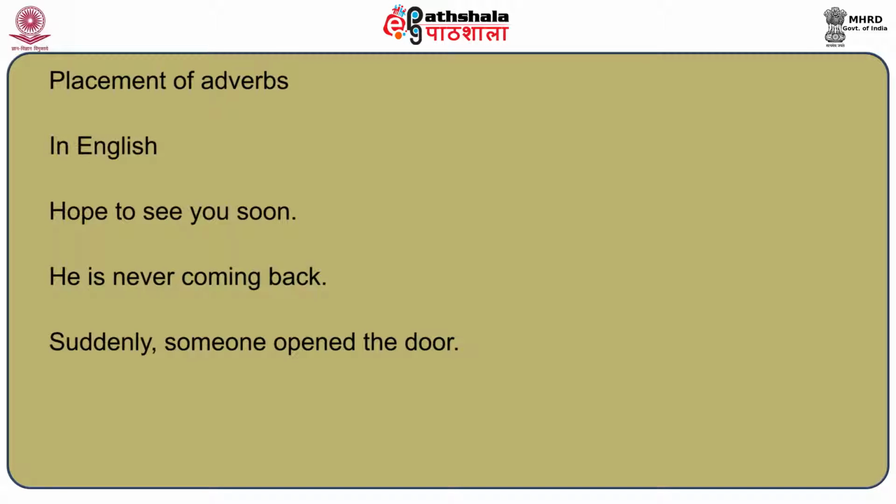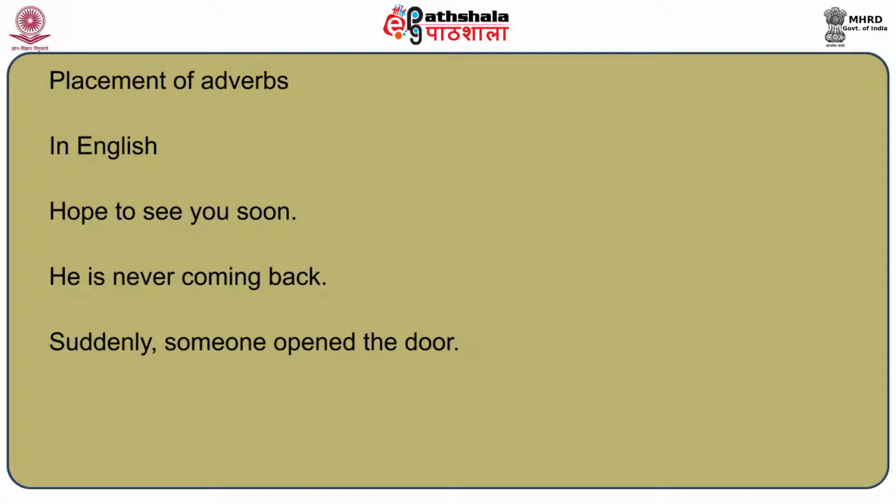After having listened to these two conversations, now we are going to talk about the placement of adverbs. So, in English, the adverbs are placed before or after the verb and at the beginning or at the end of the sentence. Now, for example, to explain the same thing with examples, let's see.